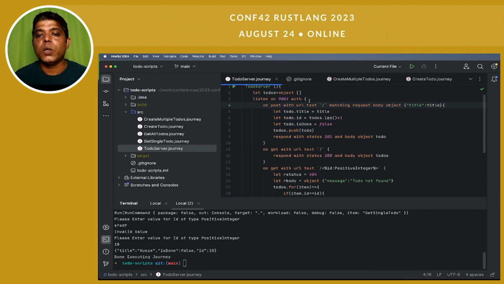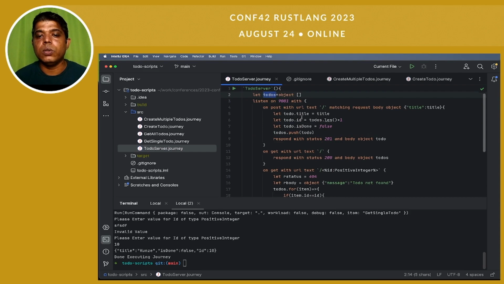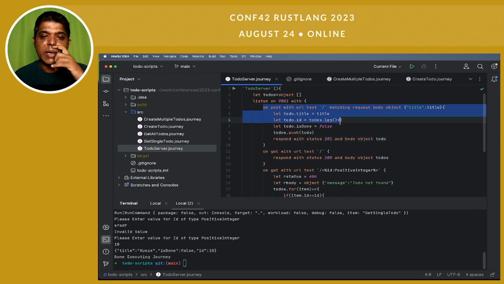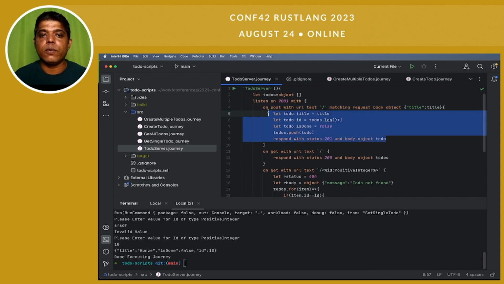On post with URL, this is again a text template matching request body object title. So we are capturing variable title from the body object, and we are creating a to do object. We are pushing it into the temporary variable to dos, and we are responding with status 201 and body object to do. So this is like a dynamic service virtualization that we did for the entire to do server.